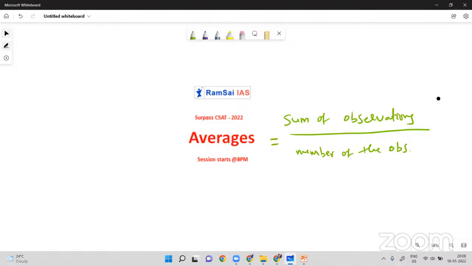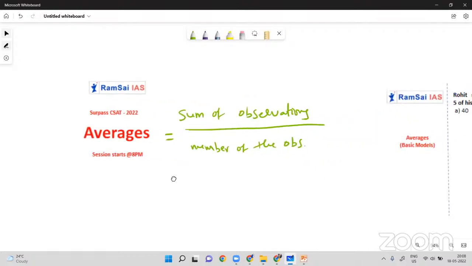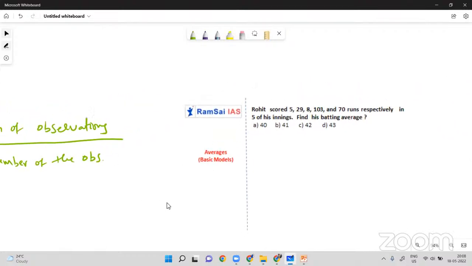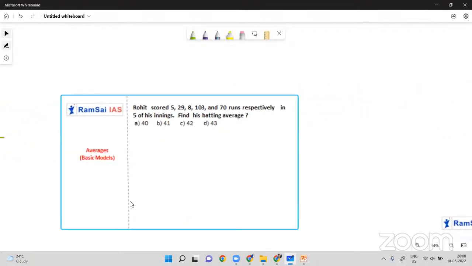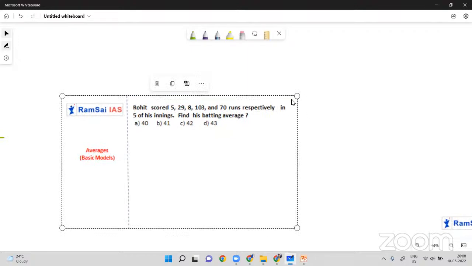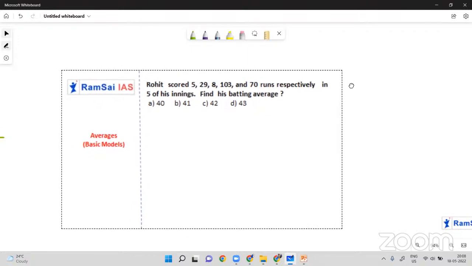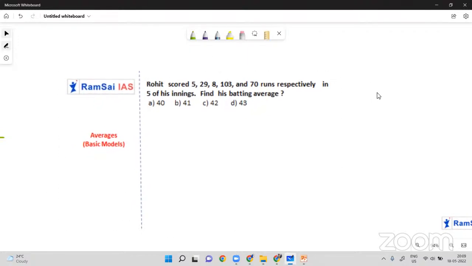I'm sure we use this formula, sum of the observations by number of the observations, very little in aptitude, but by default we will solve a few problems here. Initially I'll go with a few model questions. These are not asked in previous years, but after explaining 4 or 5 different models, we'll solve the previous questions. Here we are starting with a very simple question.